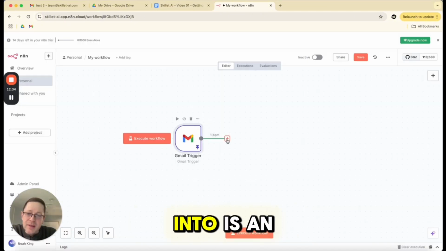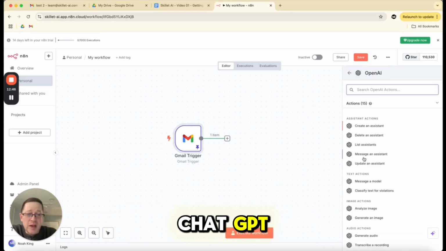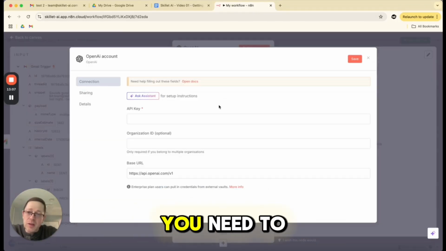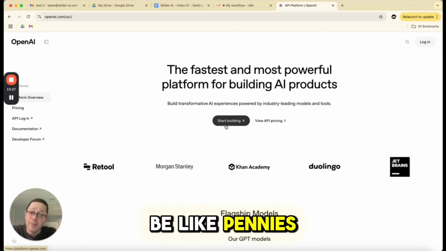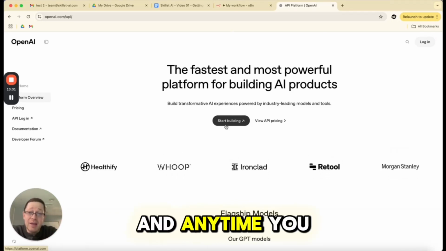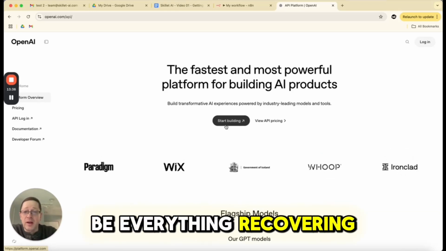So what I want to pass this into is an AI. I want an AI to automatically reply. Every API call, it's not very expensive. It might be like pennies, but you do need to pay for it. And anytime you want N8N to actually be powered by AI, which that's going to be everything we're covering, you're going to need this account.